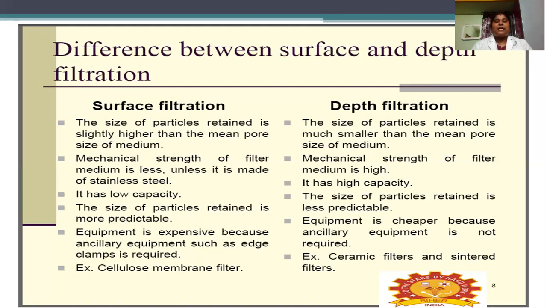The equipment for surface filtration is expensive because ancillary equipment such as edge clamps is used. In the case of depth filtration, it is cheaper because we won't use ancillary equipment. An example of a surface filtration filter medium is the cellulose membrane filter. For depth filtration, examples are ceramic filters and sintered filters. So these are the main differences.